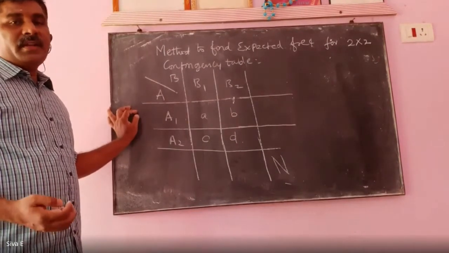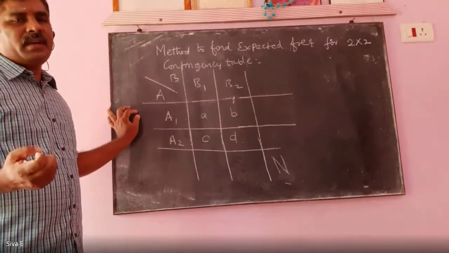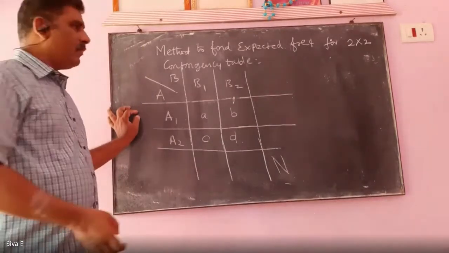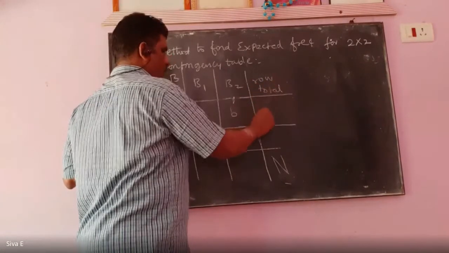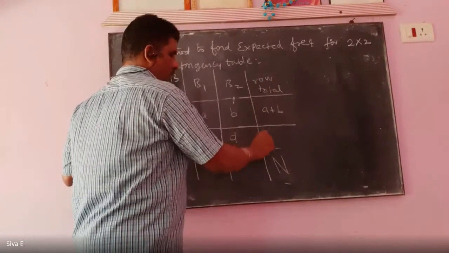Now the first step is we have to find the row total and column total. So this is the row total: a plus b, c plus d.